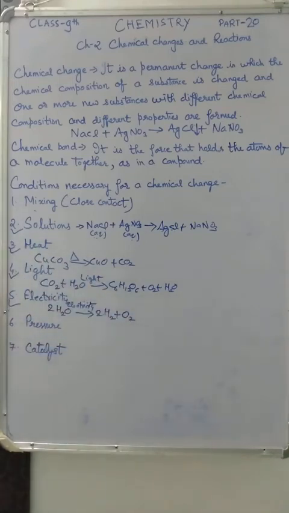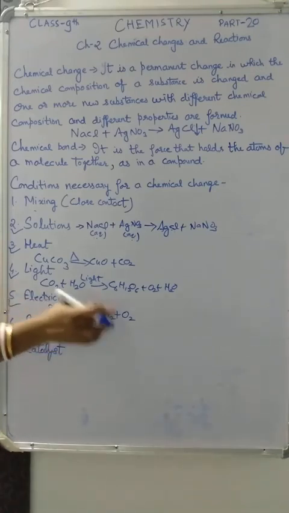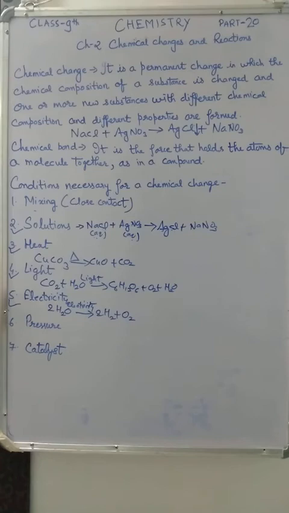Electrolysis of acidulated water. Acidulated water means some acid is also present in this water. So electrolysis of acidulated water occurs only in the presence of electricity to give hydrogen and oxygen. So electricity is also one very important condition for chemical change. Next one is pressure. Some chemical reactions take place only when the substances involved are subjected to high pressure. Some chemical reactions need high pressure.